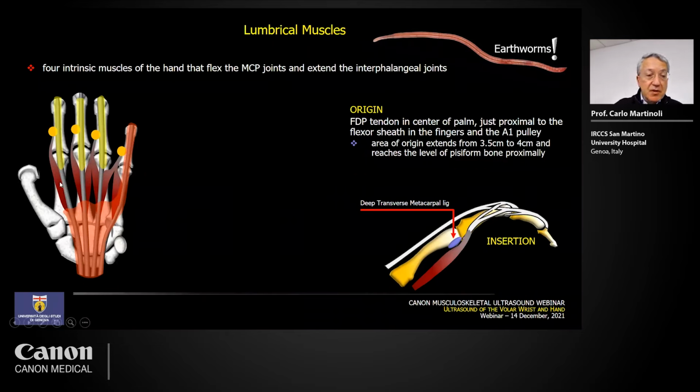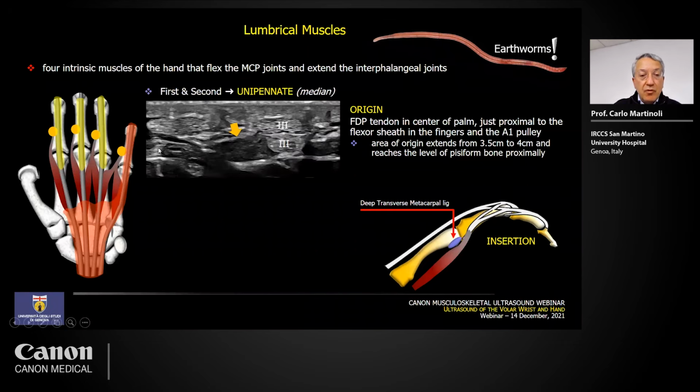Remember this point. So when you look at this schematic drawing, you realize the unipennate structure of the first and second lumbrical. Here you see the position of the flexor tendons. This is the flexor digitorum superficialis and the flexor digitorum profundus, and you see the lumbrical muscle attaches to the side of the flexor digitorum profundus.